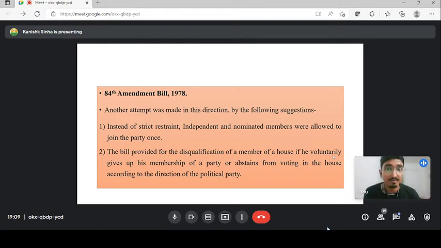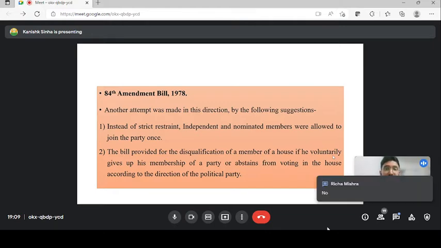The 84th Amendment Bill told that the independent and nominated members, I guess you all know, guys, who the independent and nominated members are. When you get the election result, you will see NDA, Congress, JDU, TMC and Anya, that is the others. So they are the independent members, and you have the nominated members who are nominated to the Rajya Sabha. So do we still get nomination in the Lok Sabha? Let me know, yes or no. As of 30th of March 2022, do we still get nomination in the Lok Sabha? Is the two Anglo-Indians nomination still present or not?